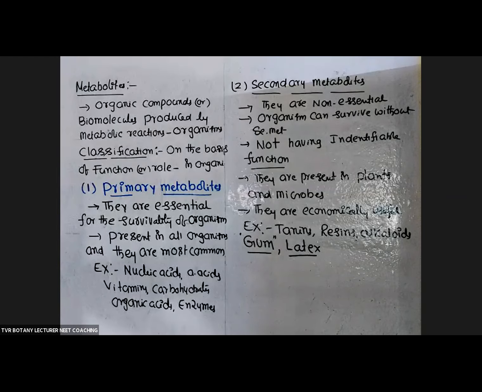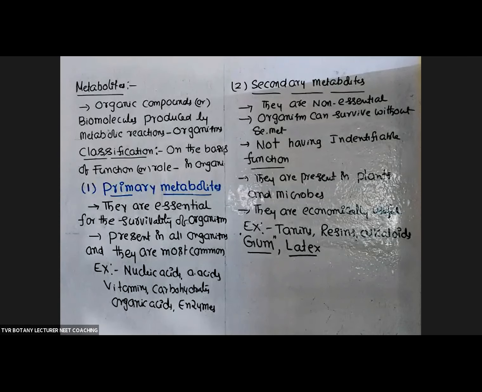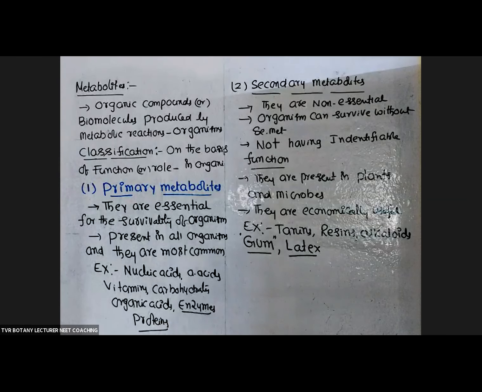Sir, protein and fat come under the primary metabolism, sir. Actually, protein is a primary metabolite, but certain objections are there. We will see that one. Protein is also a primary metabolite. That is very essential. Without protein, we can't survive. You can write protein also, but in your text, enzyme is given. What is an enzyme? Protein only. But some proteins are secondary metabolites. So that's why I have added it. Proteins are so essential, but some exemptions are there.